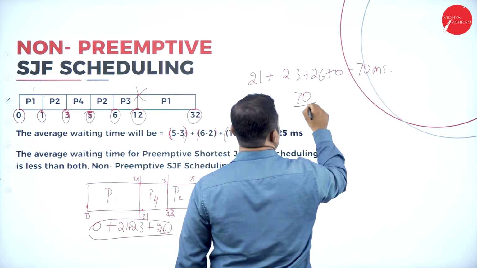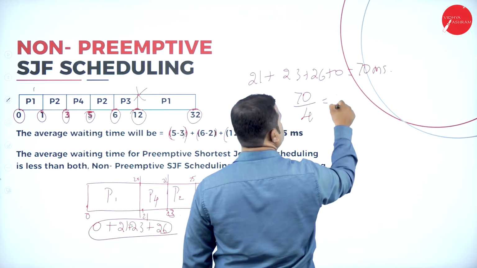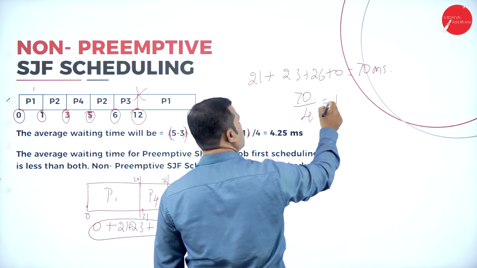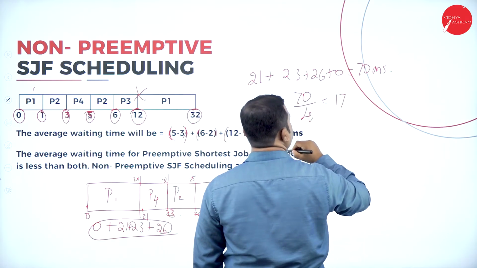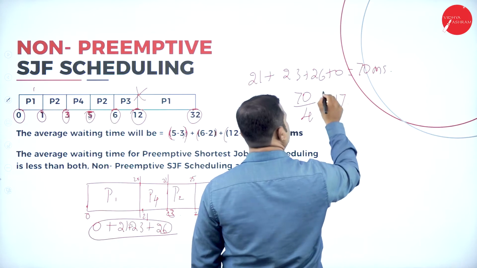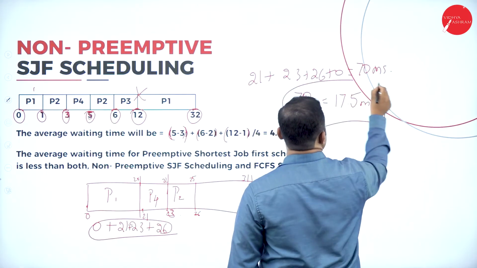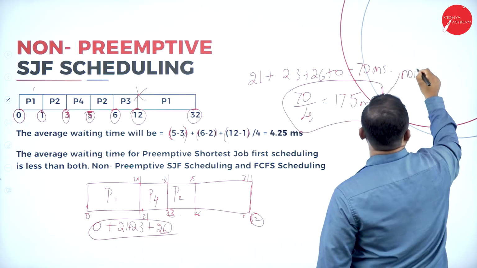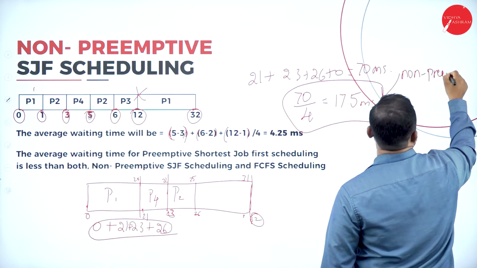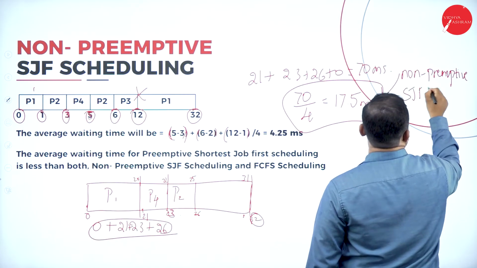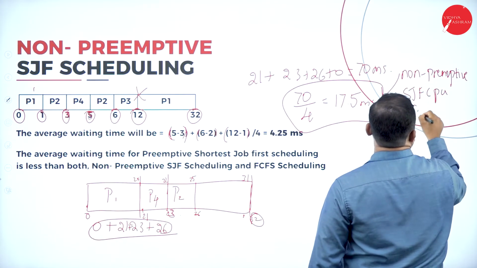So, 70 divided by 4. 4 ones are 4, 30. 4 sevens are 28, 20. 17.5 milliseconds is the average waiting time with respect to the non-preemptive SJF CPU scheduling algorithm.